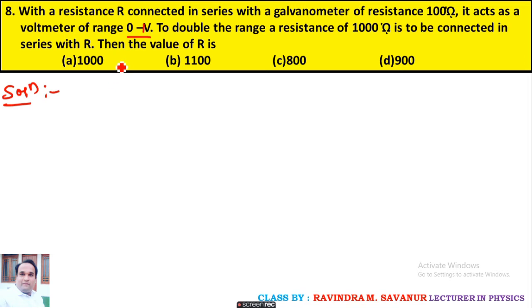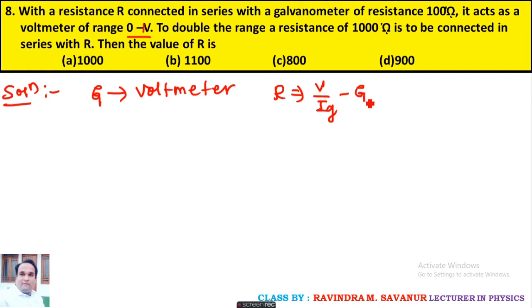Looking at the given problem, they are converting a galvanometer into a voltmeter. We know the resistance formula for conversion of a galvanometer into a voltmeter is R equals V upon Ig minus capital G. For the first condition, 100 plus R equals V by Ig. That is equation number 1, where capital G is taken as 100 ohm.